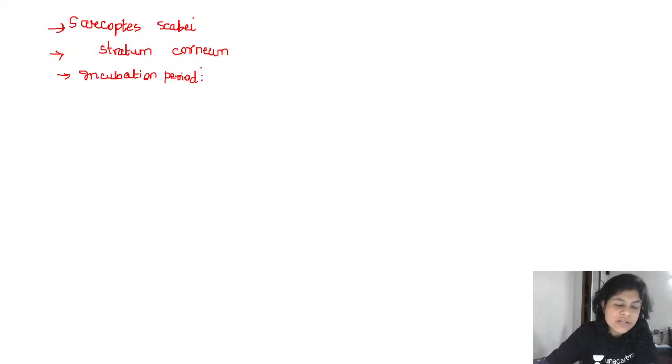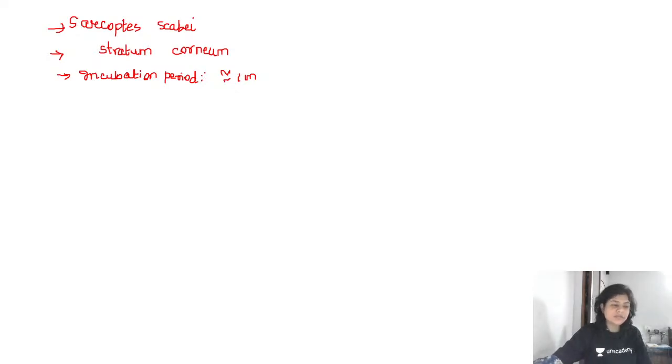The incubation period of scabies is up to a month. So remember that for a patient who is exposed to a scabies mite, the patient may not develop symptoms immediately. The patient is going to take maybe 3 to 4 weeks for the symptoms to begin. So the incubation period is around a month.